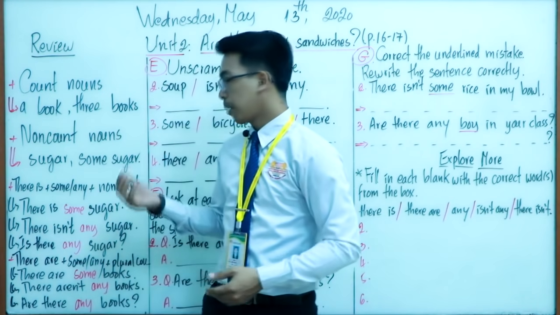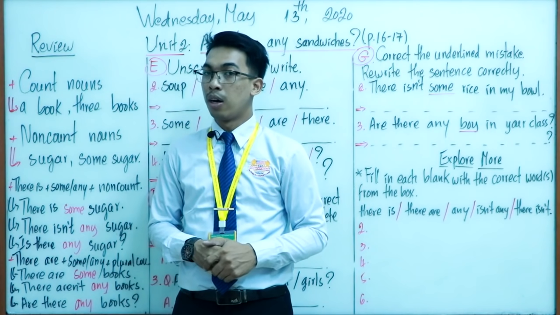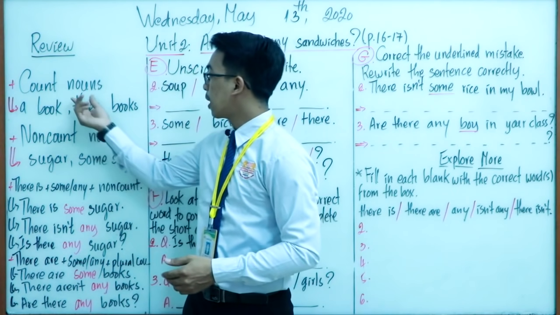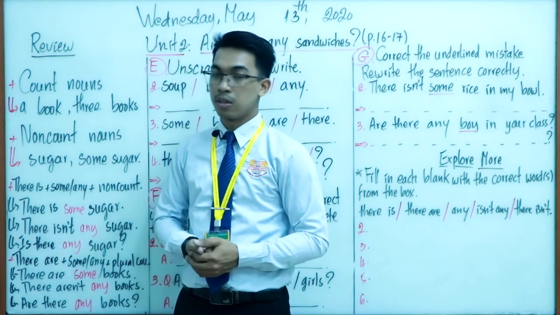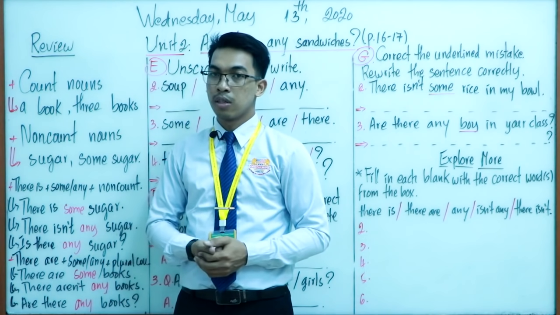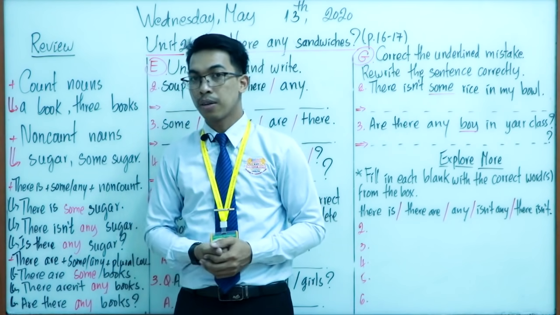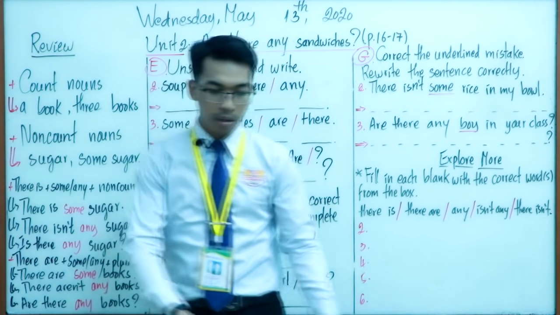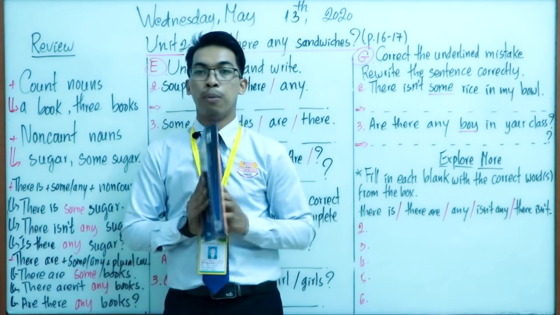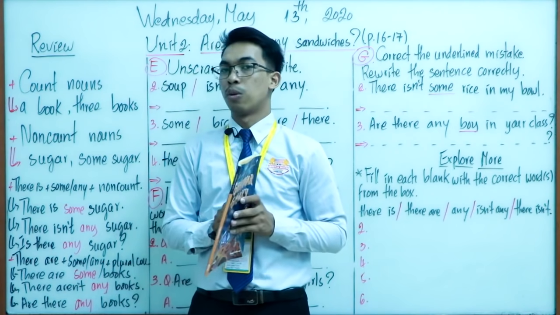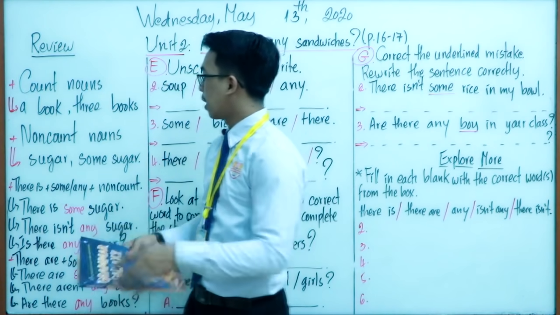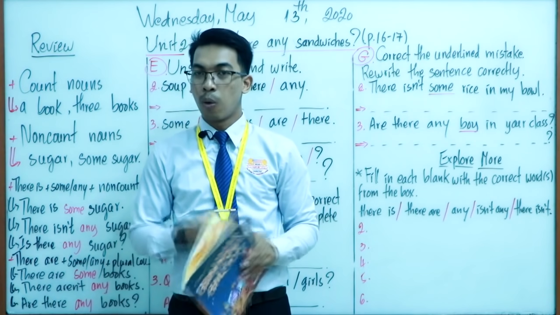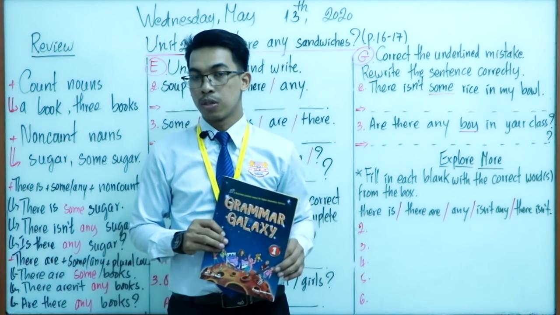Good. So to make sure that you know exactly about this point, let's start with me. Here about count nouns. What are count nouns? Count nouns are the nouns that we can count, right? For example, a book. We can count one, and we also can use plurals. Three books, we still can count it, right? One, two, and three. So there are three books.